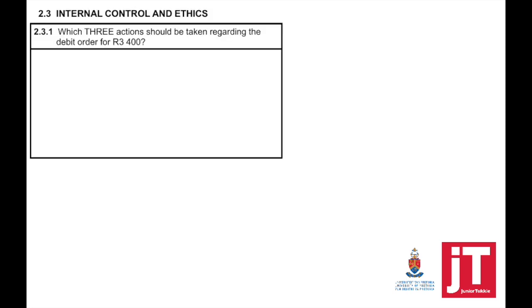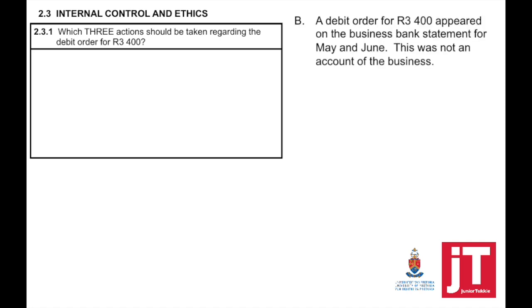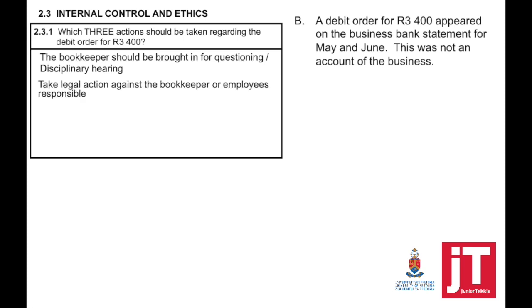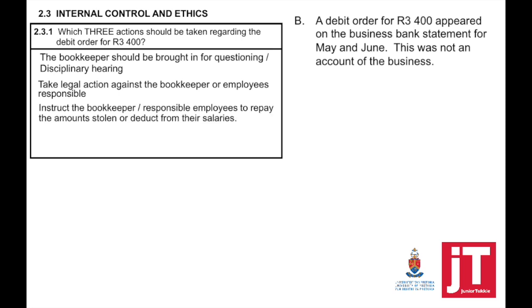Starting with question 2.3.1, 3 actions that should be taken regarding the debit order. And a reminder, the debit order of 3,400 appeared on the business bank statement for May and June. Remember, bank recon wasn't done for May and June, so we only picked this up now. This was not an account of the business. So the bookkeeper should be brought in for questioning and a disciplinary hearing to see what is actually going on here. Take legal action against the bookkeeper or employees responsible.